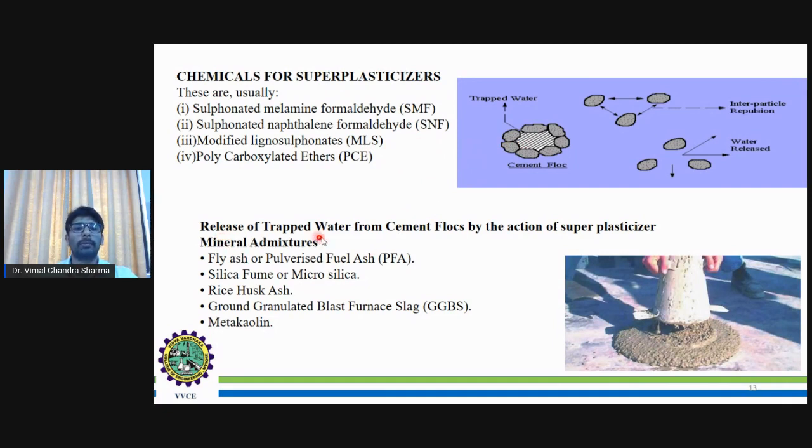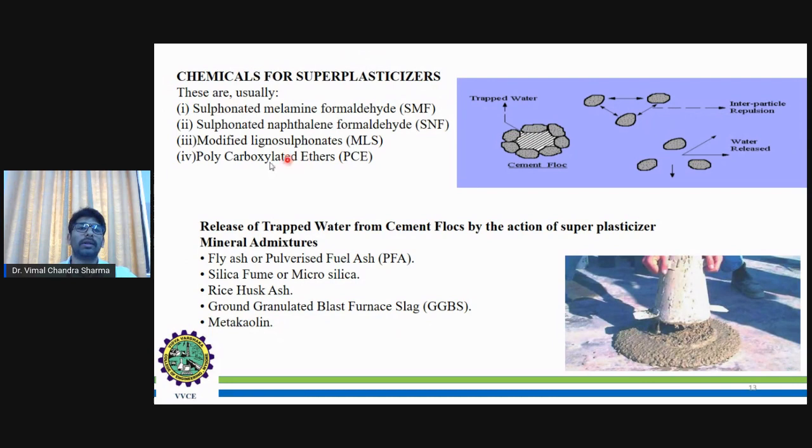So there is the release of trapped water from cement flocs by the action of superplasticizers and mineral admixtures. As I mentioned, this is an additive. Some of the additives are fly ash or pulverized fuel ash, that is PFA, and the other one is silica fume or microsilica, rice husk ash, and ground granulated blast furnace slag, that you call GGBS, and this is very popular. And metakaolin.